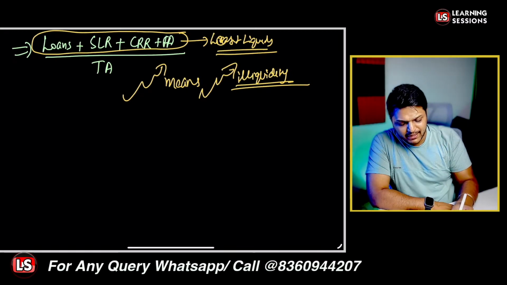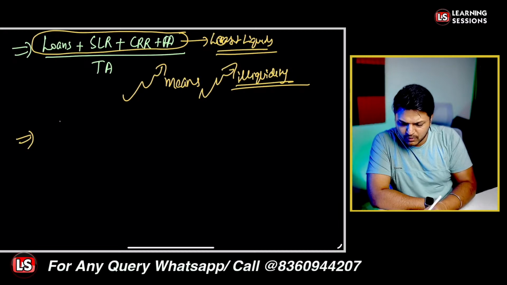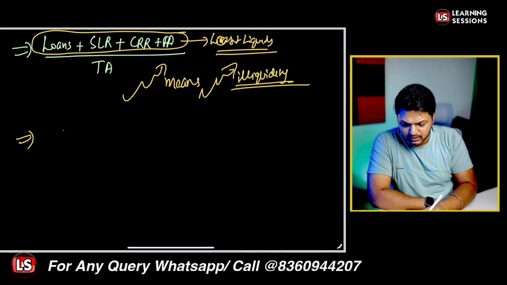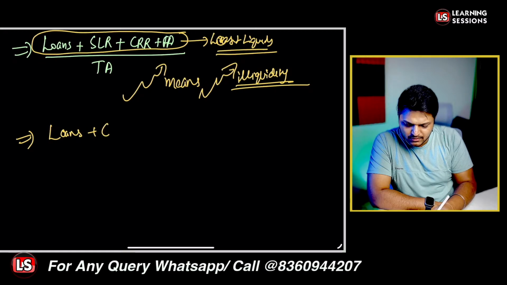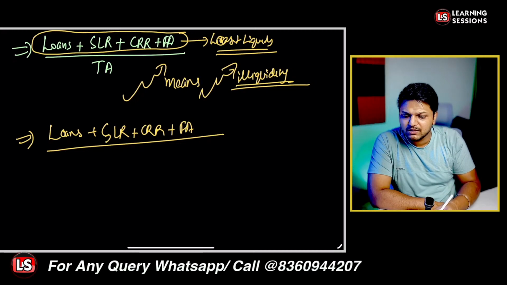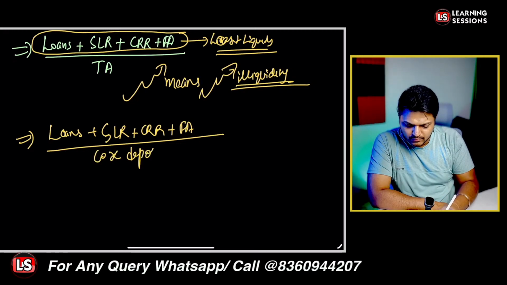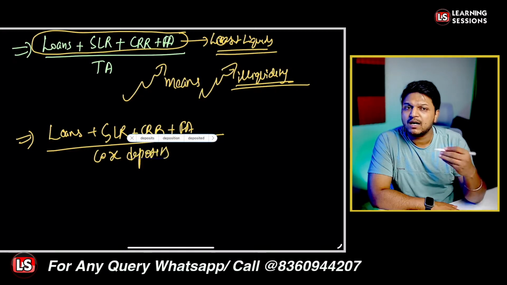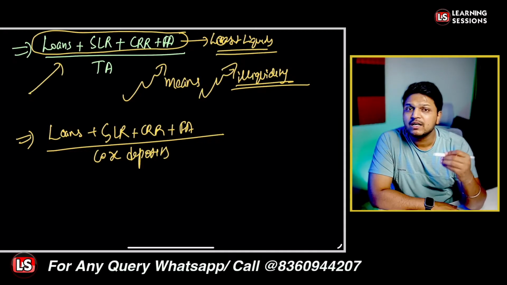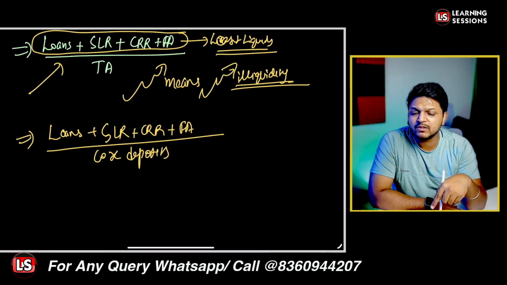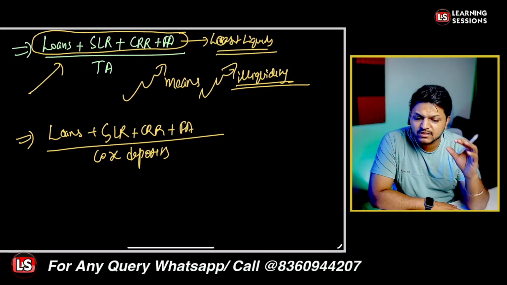After that, the another ratio we are going to talk about has the numerator all the same, that is loans plus SLR plus CRR plus fixed assets, divided by the core deposits. Now the above ratio, if it was higher, it would be riskier. But in this one, the numerator is a particularly riskier one.